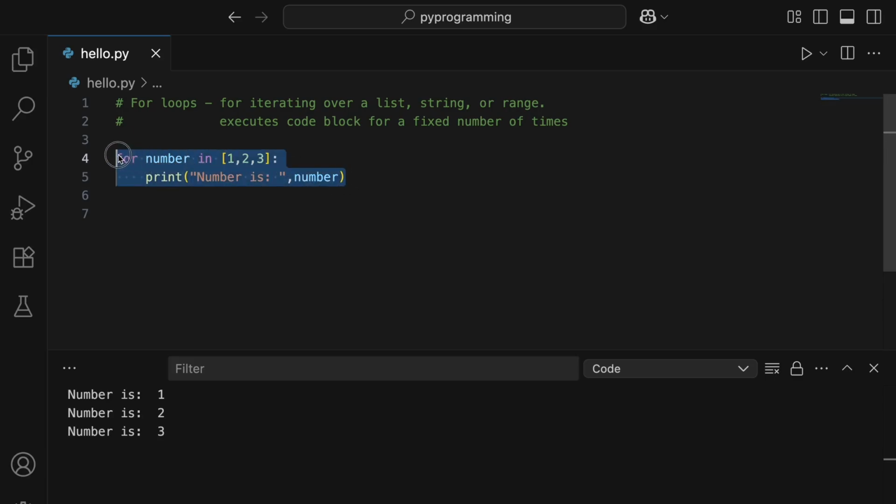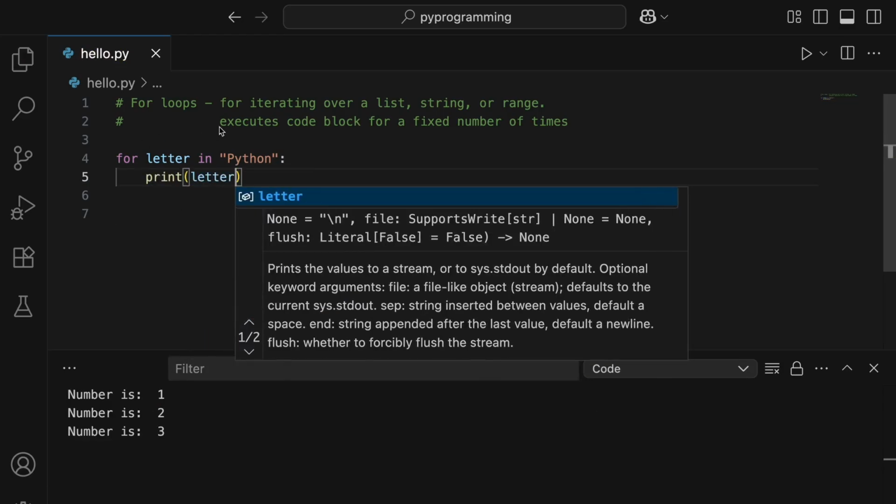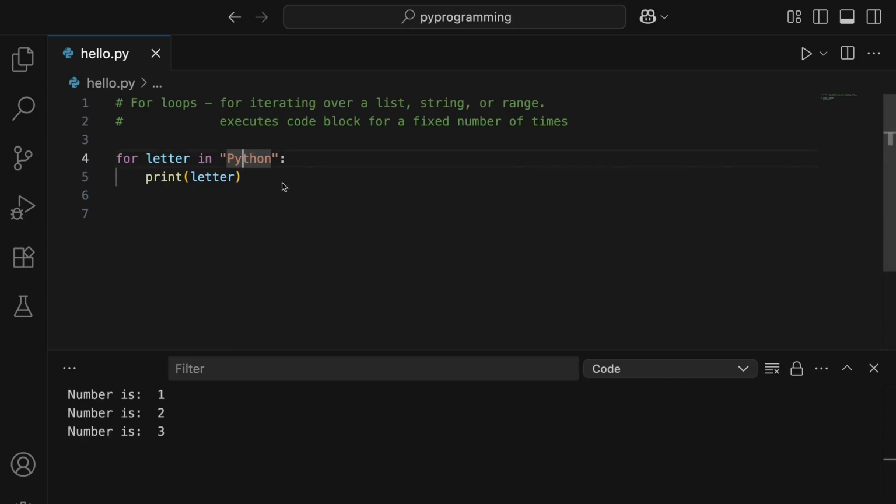Let's take another example. This time we'll iterate over a string. So I'll start with for, and then I'll take the counter and name it letter, and then in, and then let's just give a string. So let's say Python, put a colon to start the block, and let's just print letter. If I save this, it's going to print each and every letter of this string. So here you can see it has iterated over each and every item of the string and it has printed it accordingly.